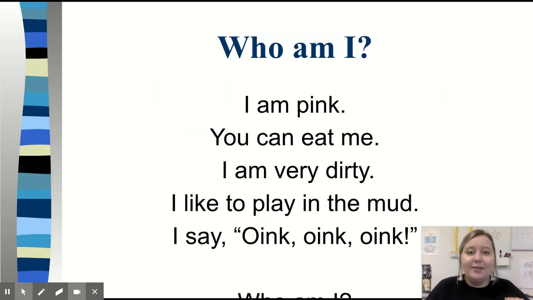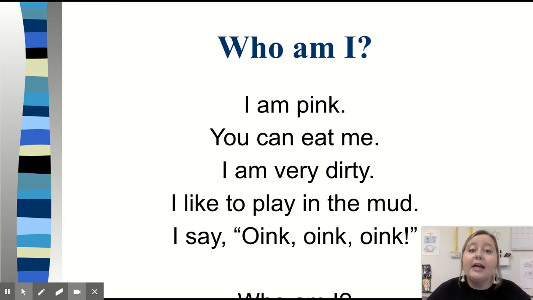Let's do another one. Who am I? I am pink. You can eat me. I am very dirty. I like to play in the mud. I say oink, oink, oink. What do we think that is? Now, make sure when you're making your guess, you're not just making a super random guess, because that doesn't make any sense and that's not going to be correct. When we're making our guess, we have to make sure that it's an educated guess.